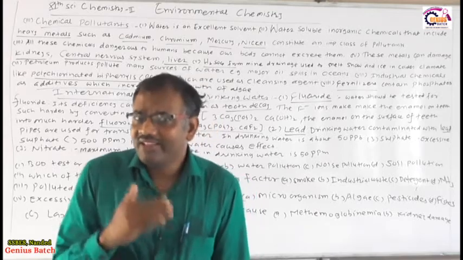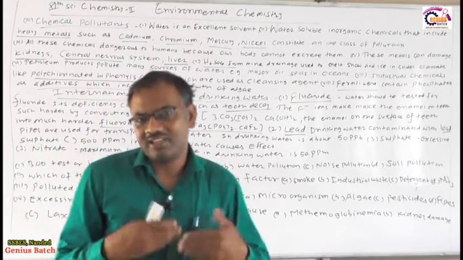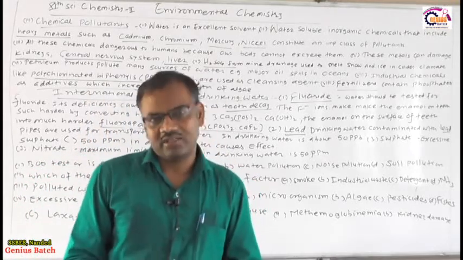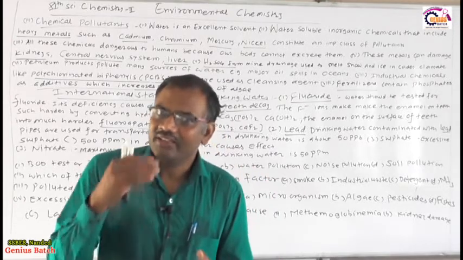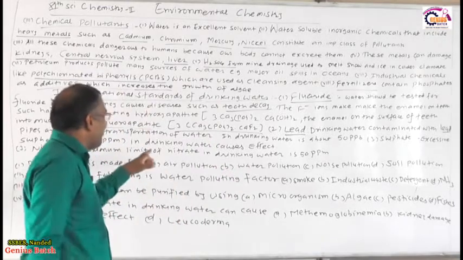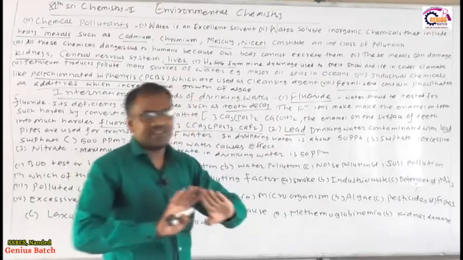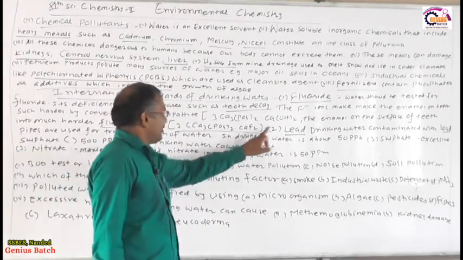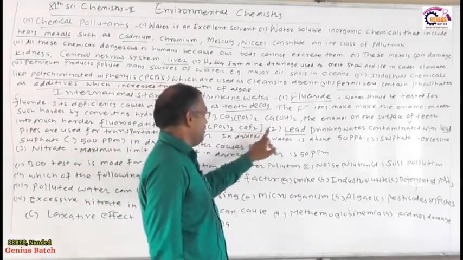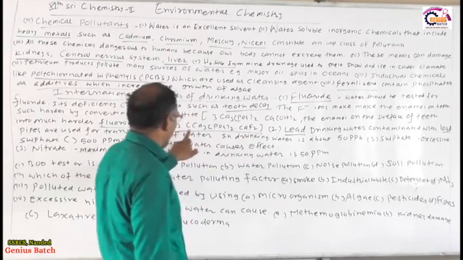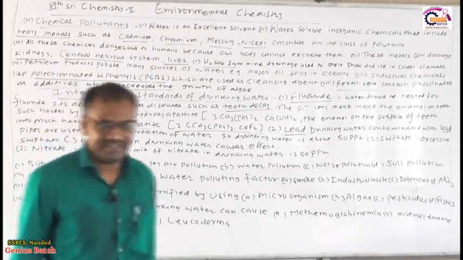You know that our enamel contains calcium phosphate and calcium hydroxide. If we drink water containing fluoride, that fluoride reacts with the enamel, that is the calcium phosphate and calcium hydroxide. The hydroxide part gets released and the fluorine reacts with the calcium, forming calcium phosphate and calcium fluoride, which is called fluoroapatite.